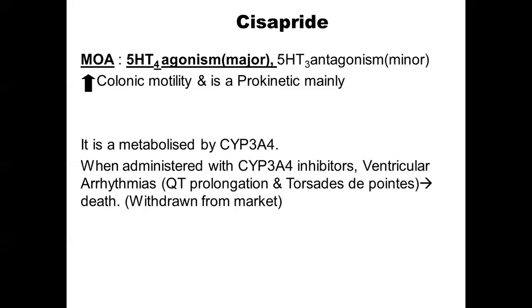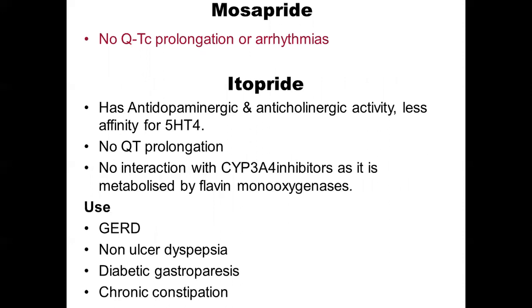But the main problem with this drug is the adverse drug reaction, as it is metabolized by the CYP3A4 enzyme. So when it is administered along with CYP3A inhibitors, there has been occurrence of dangerous ventricular arrhythmias like QT prolongation and torsades de pointes, leading to death. Because of such fatal adverse drug reactions, this drug has been taken off the market. One of the congeners of cisapride is mosapride. The characteristic feature of mosapride is that the fatal adverse drug reaction seen in cisapride is absent in the case of mosapride.